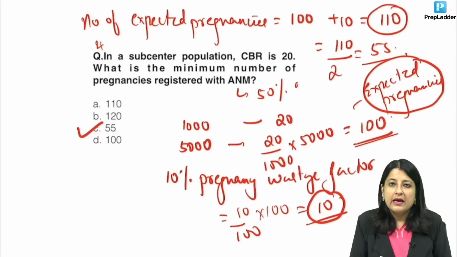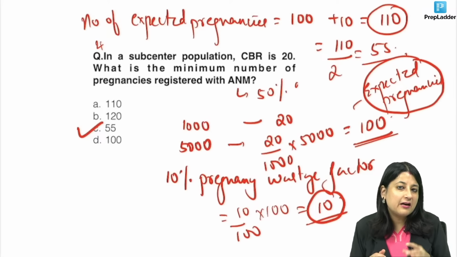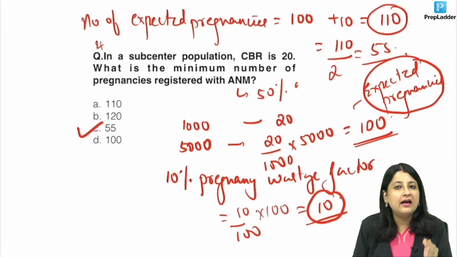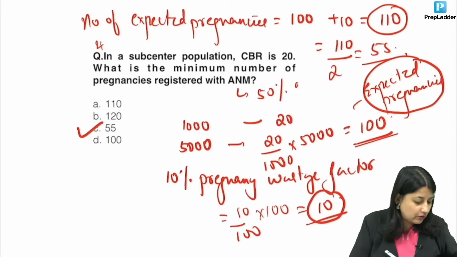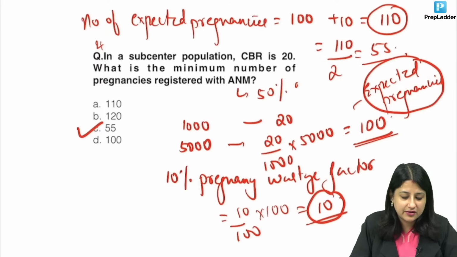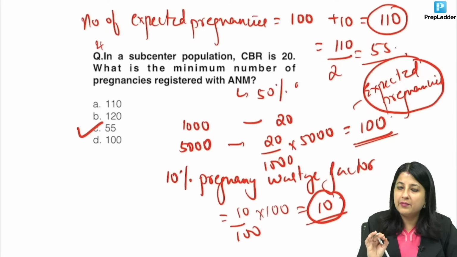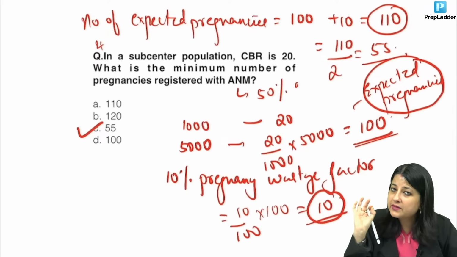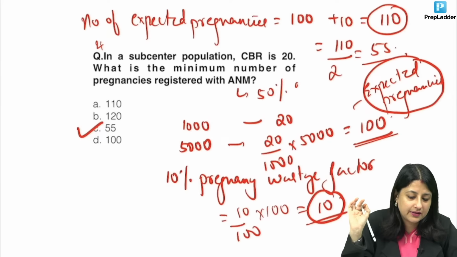Some students, by mistake, you might end up subtracting the pregnancy wastage factor. वो मत करना. It is always to be added. You will always have to add the pregnancy wastage factor. ठीक है? And remember, at any one point of time, 50% pregnancies are registered with the ANM.